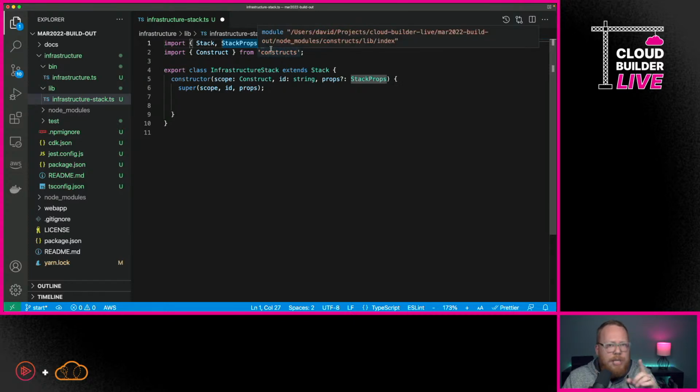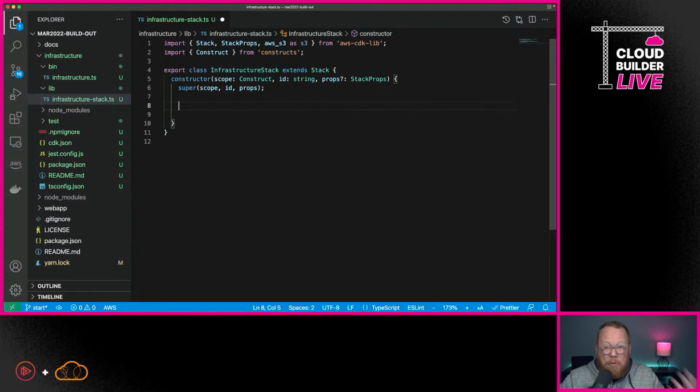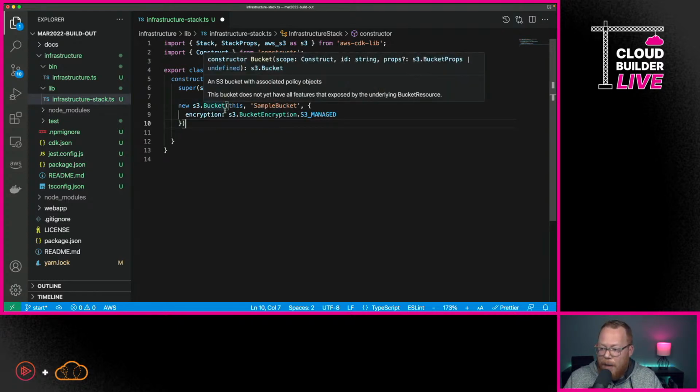There are some exceptions to that rule that we'll talk about and demonstrate later. But first I'm going to import S3. This is in a package called aws-s3, and we're going to call that just S3 to make it easier to write out. And if I want to do something pretty simple, like just create a bucket, I can go in here and say, hey, I want to create a new S3.Bucket.